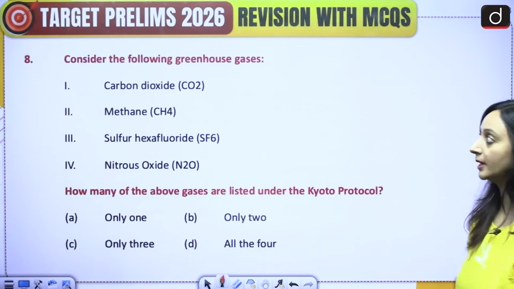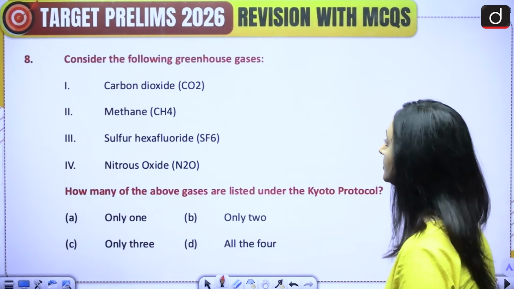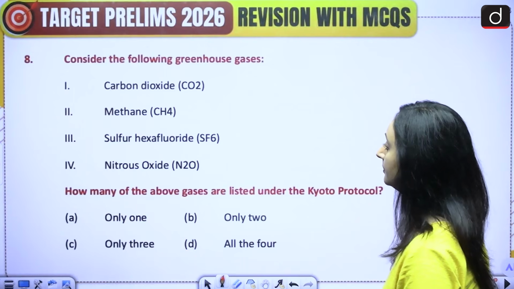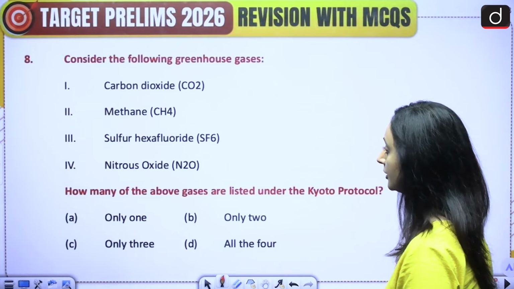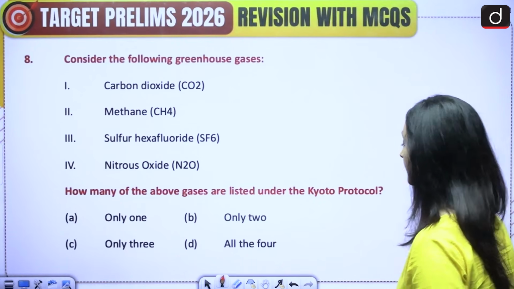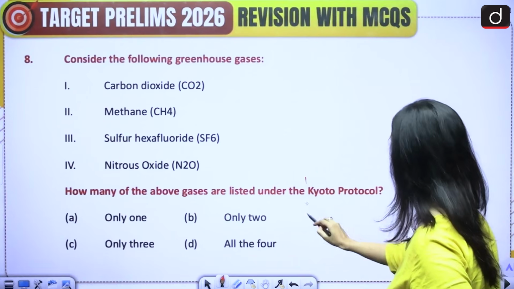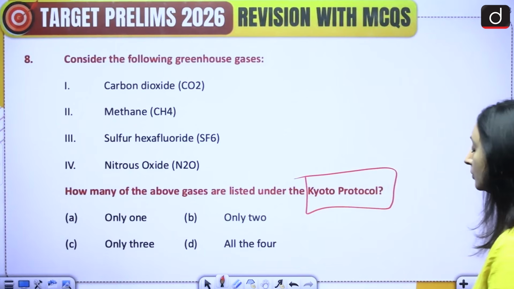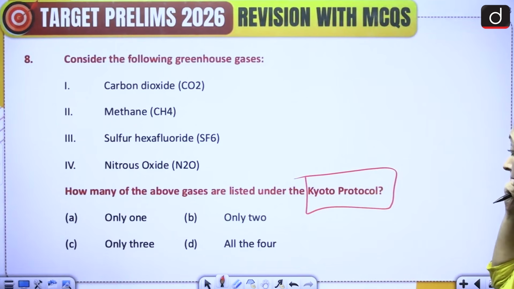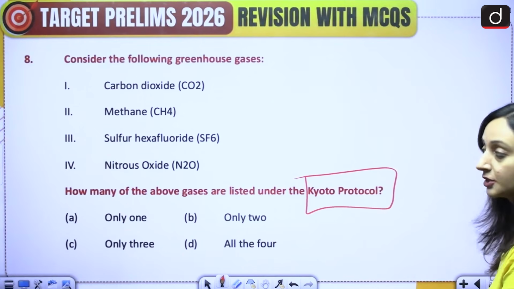Moving on to the 8th question. Consider the following greenhouse gases: carbon dioxide, methane, sulfur hexafluoride, nitrous oxide. How many of the above gases are listed under the Kyoto Protocol? Only 1, only 2, all 3, only 3, or all 4? Please attempt this question.